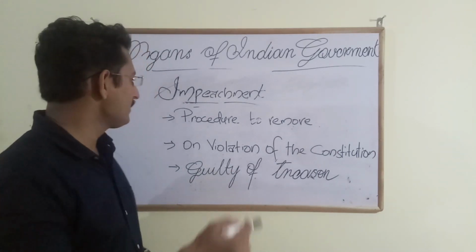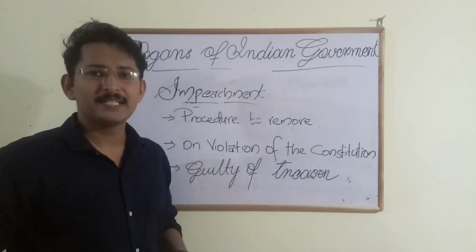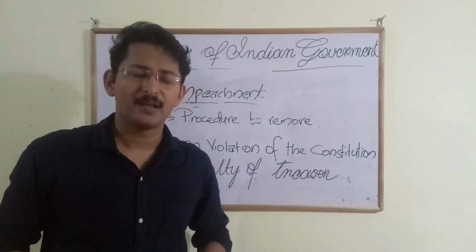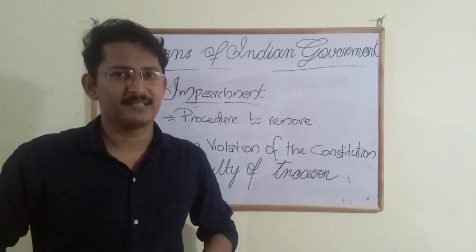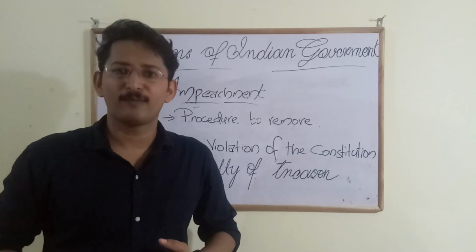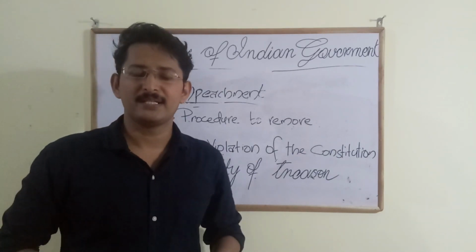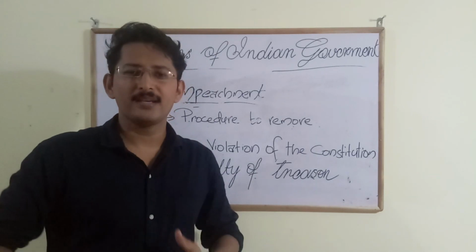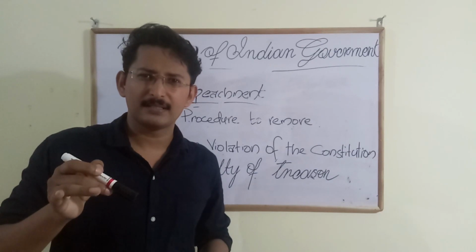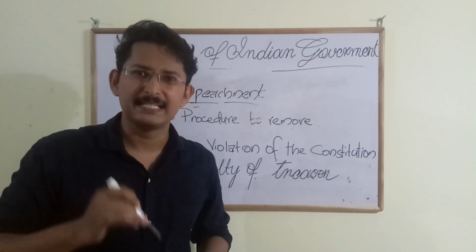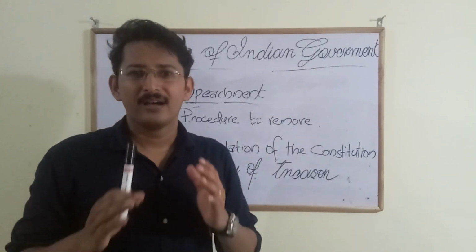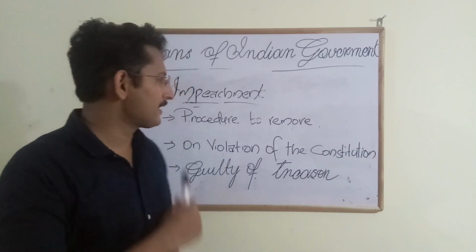Now let's discuss how this impeachment process can take place. It can be initiated either in Lok Sabha or Rajya Sabha. And simply we cannot impeach a president. For that we need a 2/3 majority of votes in the parliament. And then the case moves to the constitutional court, and if it is proved that he is guilty, then he is impeached. He or she is impeached from the office. I hope this part is clear.